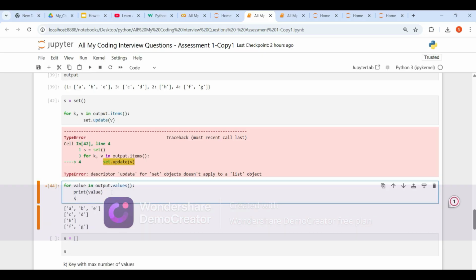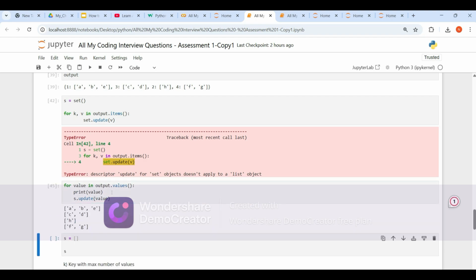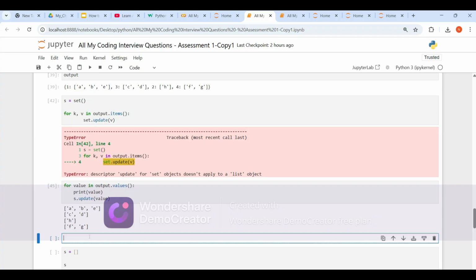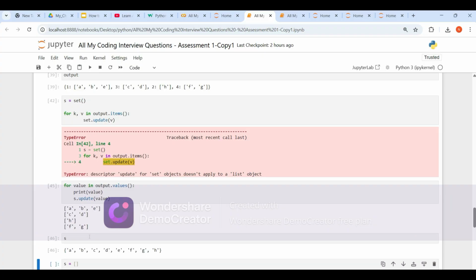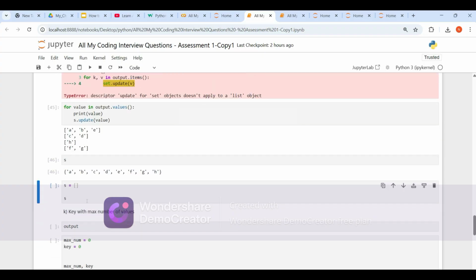Let's try to store it in s dot set update value. Okay, let's print it. Why I used a set here: as we know, a set does not store duplicate elements, right? That's why I used this set here, but we can use a list also, guys. Let me show you how to do it.